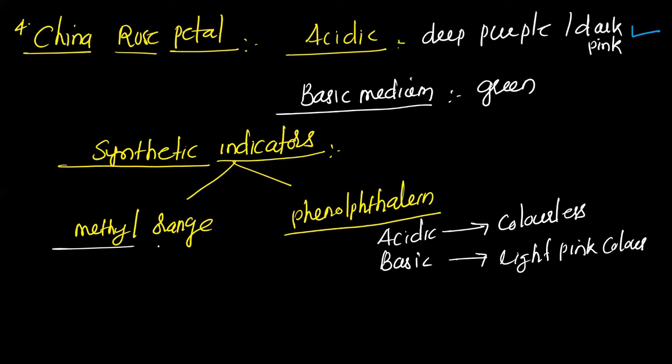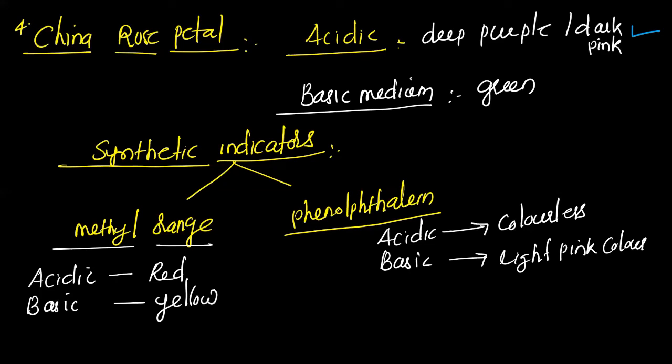Come to the methyl orange. The color of methyl orange in acidic medium is orange, red, you can say red color. In basic medium, it is a yellow color. So these are the colors of many indicators in acidic or basic medium, which are very, very important. So we have studied natural indicators, and 2 synthetic indicators, phenolphthalein and methyl orange.